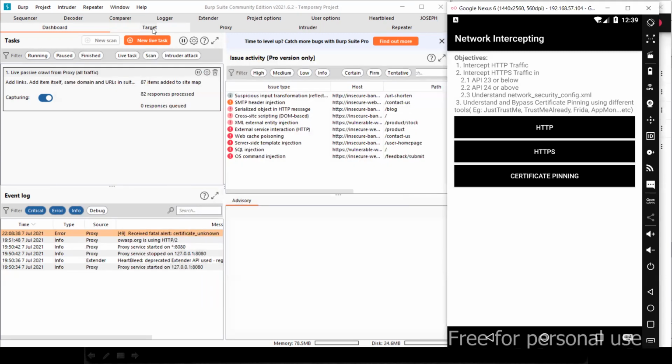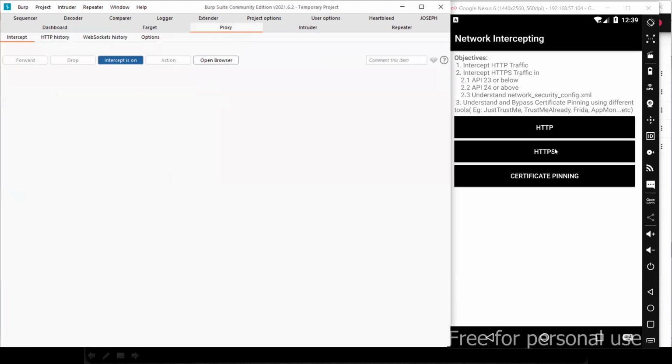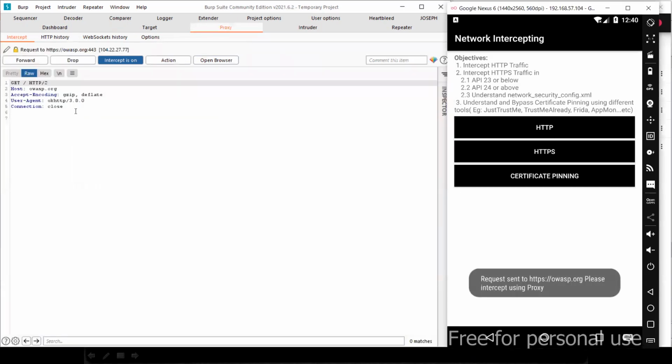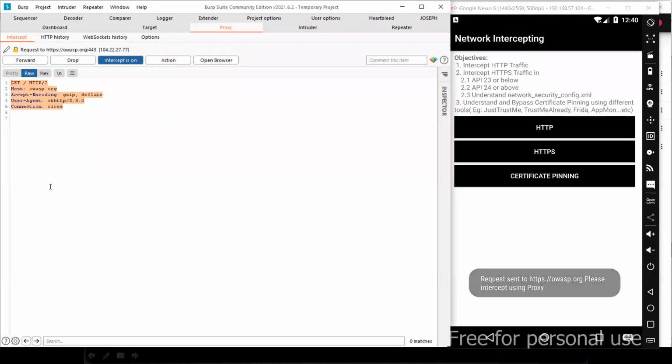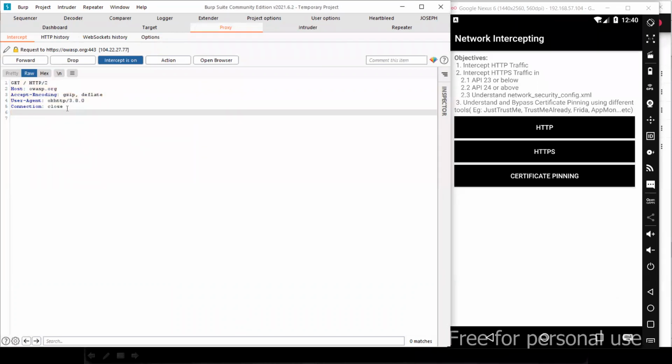Earlier, when we clicked on the HTTPS button, we were unable to intercept the traffic. But now, with the help of Frida, I'm trying to bypass that particular configuration. Now, if I click on this HTTPS button, I should be able to capture the traffic. You can see over here, the network security config file is bypassed with the help of Frida.